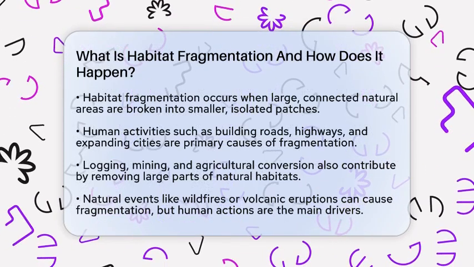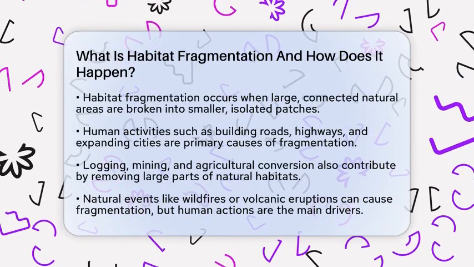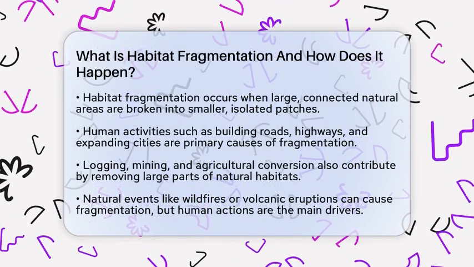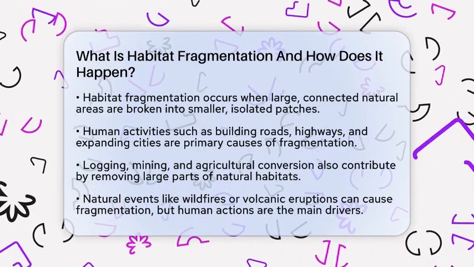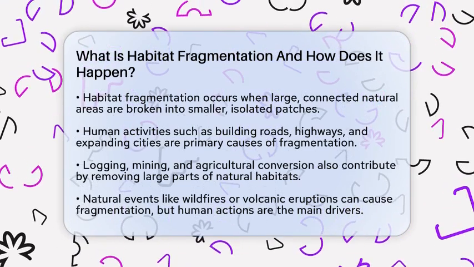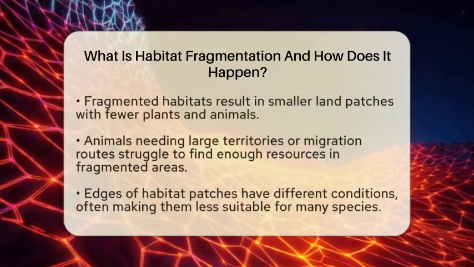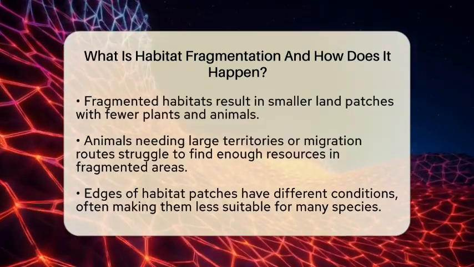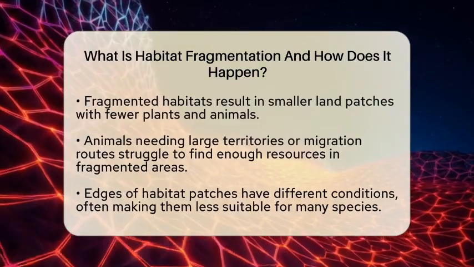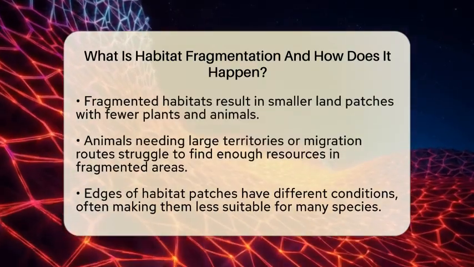This happens mainly because of human activities. Building roads, highways, and expanding cities often cut through forests, grasslands, and wetlands. Logging and mining also remove large parts of natural habitats, making them smaller and more broken up. Farmers convert wild land into fields, and urban sprawl pushes into areas that used to be untouched. Sometimes natural events like wildfires or volcanic eruptions can cause fragmentation, but human actions are the main cause.